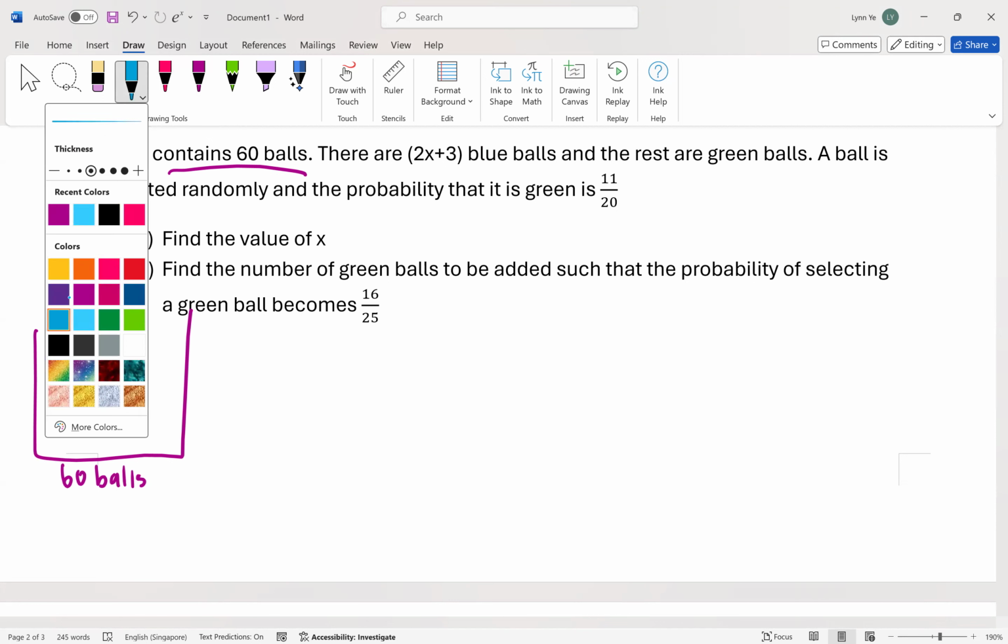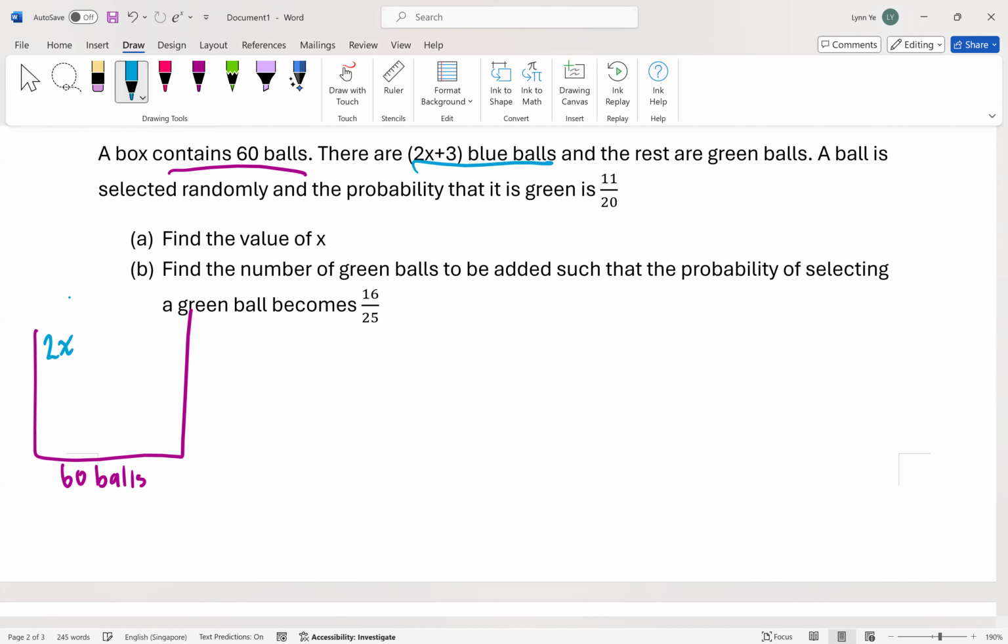All right, we have blue ball, 2x plus 3. Don't forget to put your bracket, blue. And what else do we have? They say the rest are green, right? Now you need to be very careful. Now, how do we find the green then, if they say the rest are green?